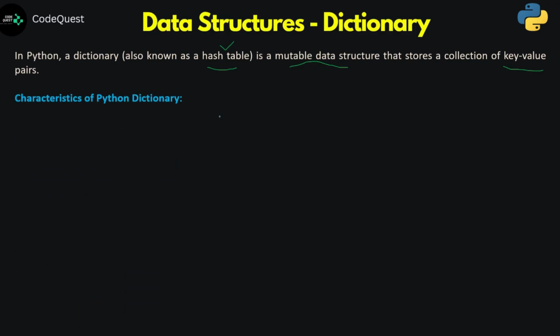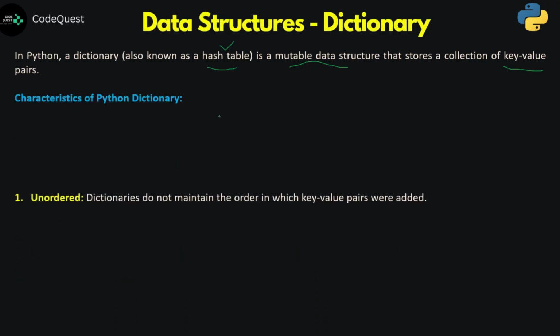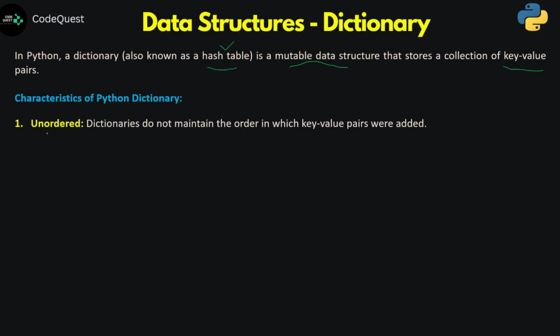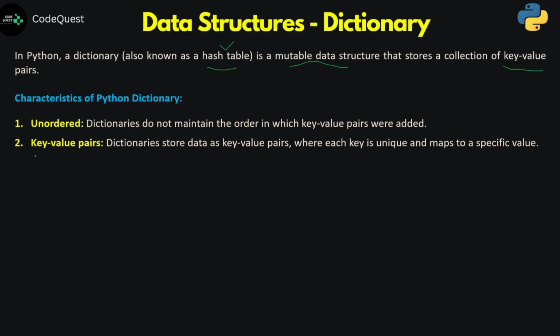Now coming to the basic characteristics of Python dictionary. Unordered: just like your set, dictionaries also do not maintain any order in which the key value pairs are added to it. So the element is always in the form of a key value pair, where each key is going to be unique and maps to a specific value, and the key and value are separated with the help of a colon. So this is your key, this is your value, and this is going to be one item or element of your dictionary.